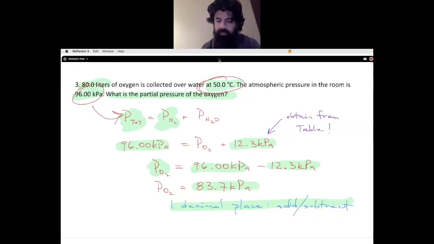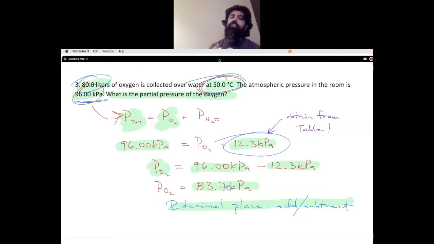Okay, and in fact, actually, I made a mistake. This answer actually should have 2 decimal places. Sorry about that. I just noticed that now. 2 decimal places, and so I should include another 0 because, in fact, the only number I'm actually taking from the question is 96.00. I don't utilize that number. This number was never part of our question. This number gets extracted as a constant, so we don't utilize constants when we are identifying least number of significant digits or even decimal places.